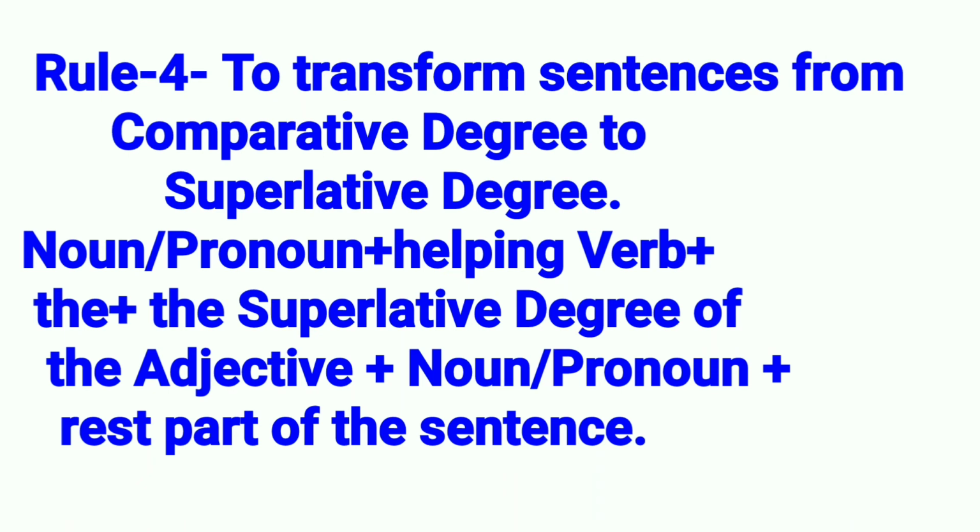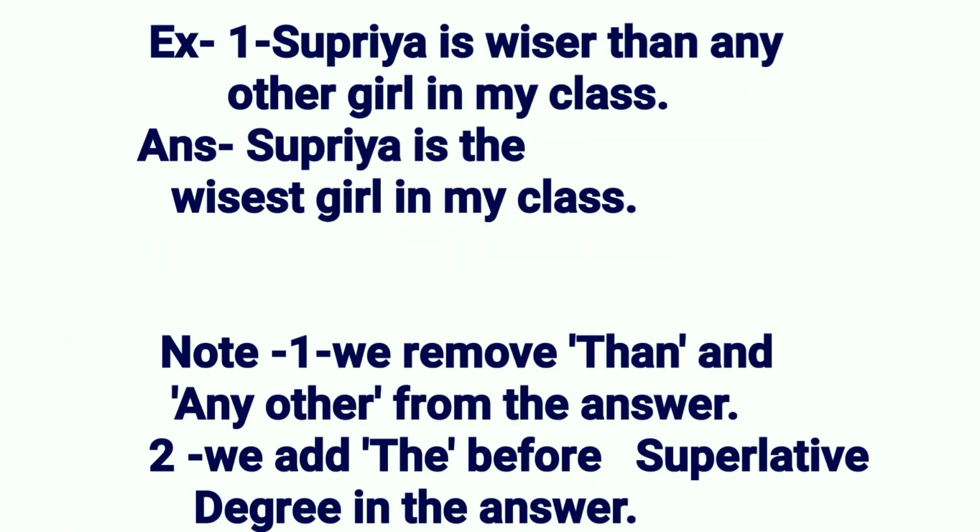Then we have to take the rest part of the sentence. Example 1. Supriya is wiser than any other girl in my class. Answer: Supriya is the wisest girl in my class. Note 1. We remove than and any other from the answer. Note 2. We add the before superlative degree in the answer.